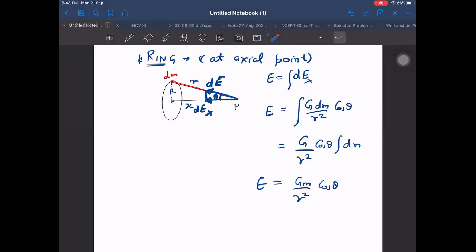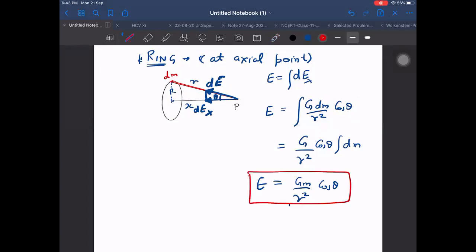So what is theta that? And finally, R remains constant. Small r remains constant. Theta also remains constant because it is like a cone, with semi-vertex angle theta. And that semi-vertex angle theta will be everywhere same. So cos theta and R square constant. Therefore, this is the right answer.